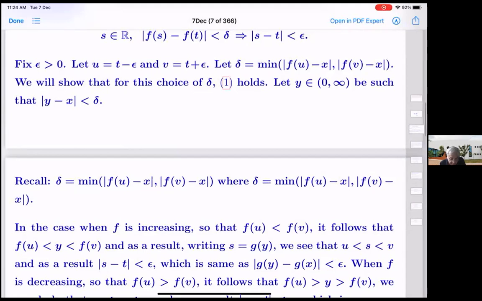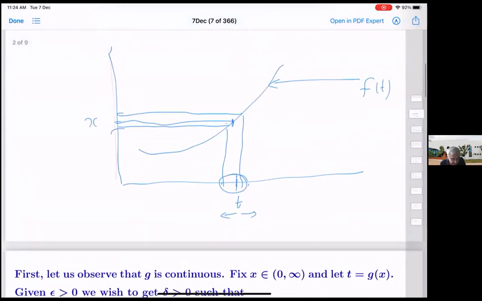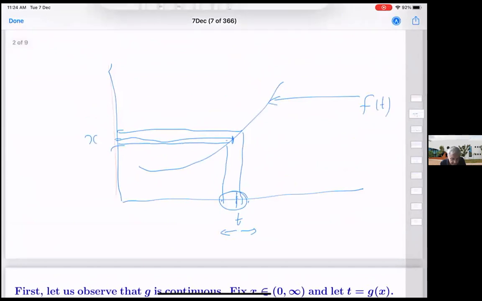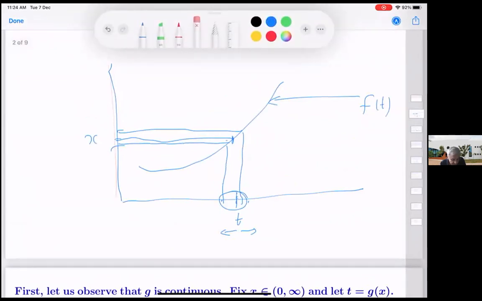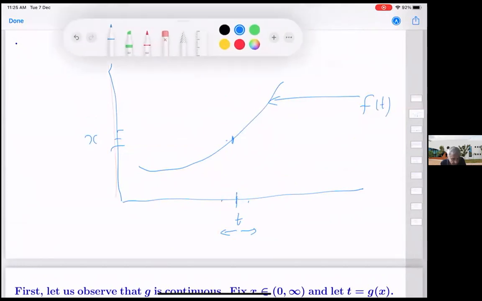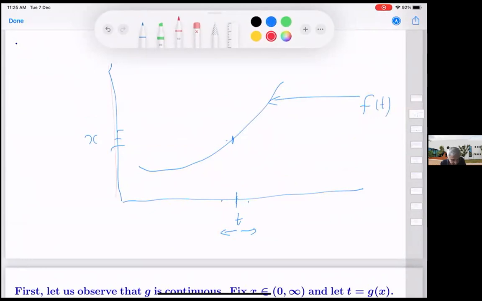So now let's go back to this. This was our function. We have taken minus epsilon, plus epsilon.